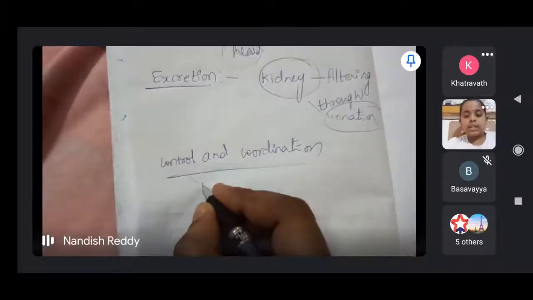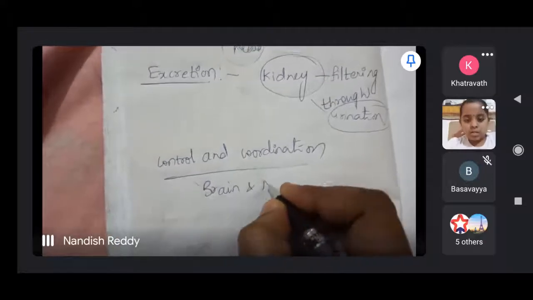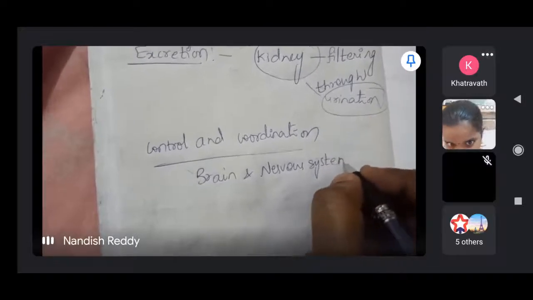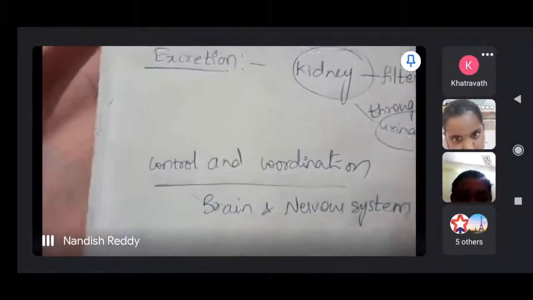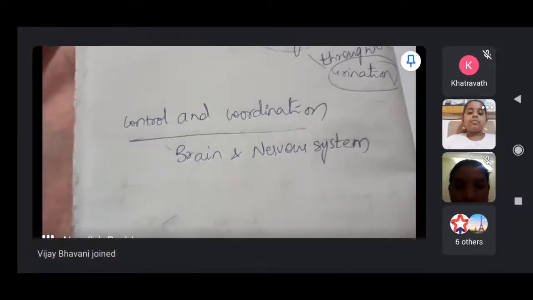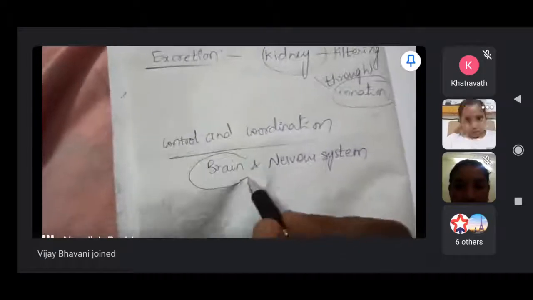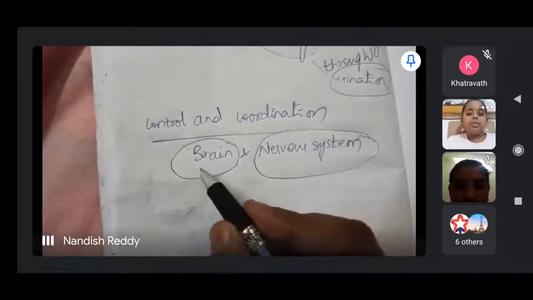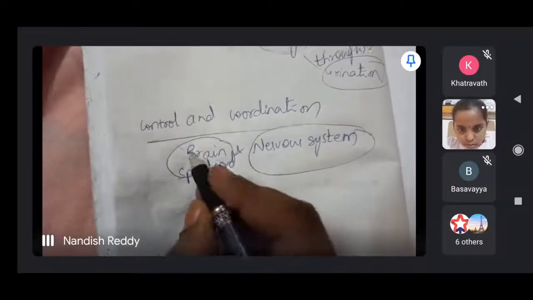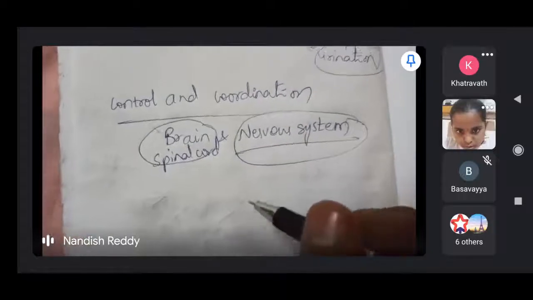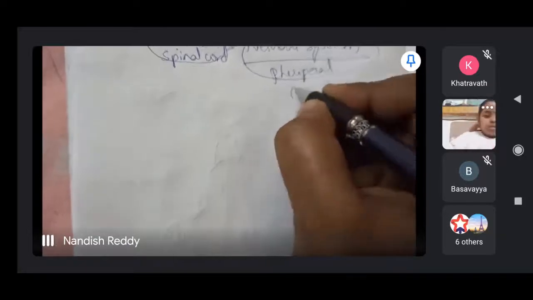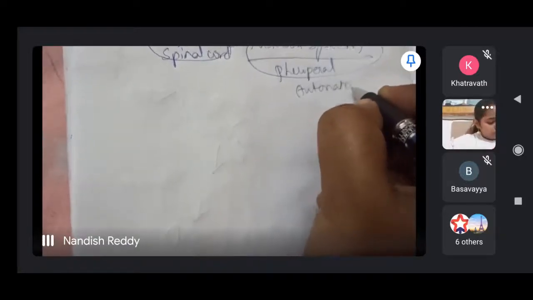Brain and nervous system will control. Spinal cord, nervous system, brain, these all are controlling all the coordination. Whatever life processes we are discussing are all controlled by the brain, nervous system, and spinal cord. There is the central nervous system and the peripheral nervous system. The central nervous system includes the brain and spinal cord. From earlier classes onwards you have been studying this. And in the nervous system there is also the peripheral and the autonomous. In that manner you have to understand.